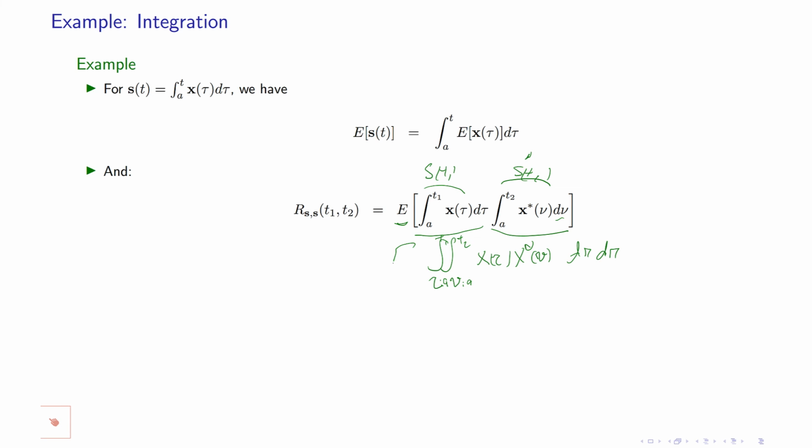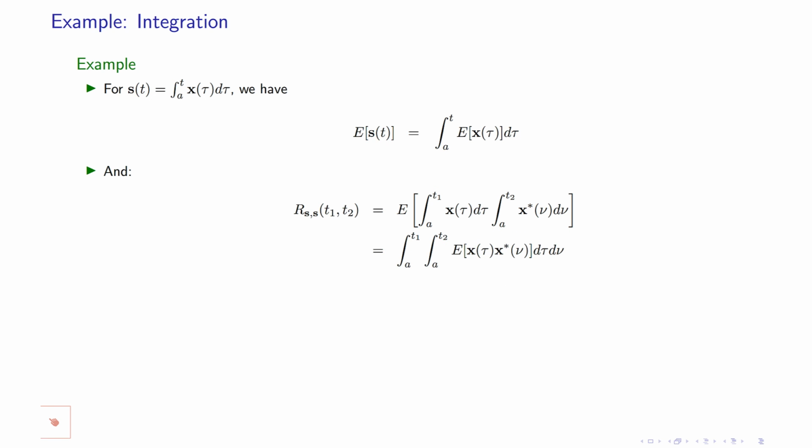And now I have another expected value, which is an integral. I could change the order of this double inner integral and this expectation, which is the outer integral. Remember that this may be not just one integral, but lots of integrals. Change the order, and you get the expected value of this one instead of that. And obviously this is equal to Rxx at time tau and time nu.